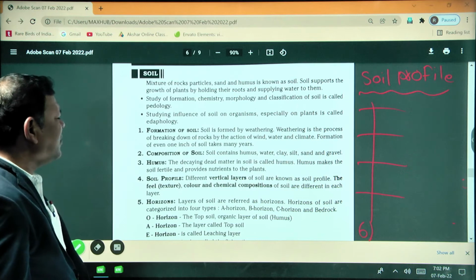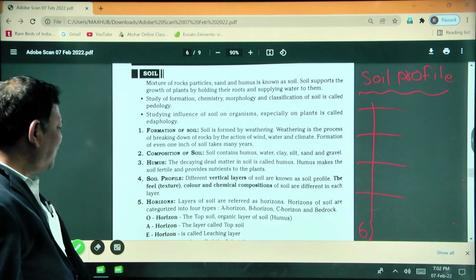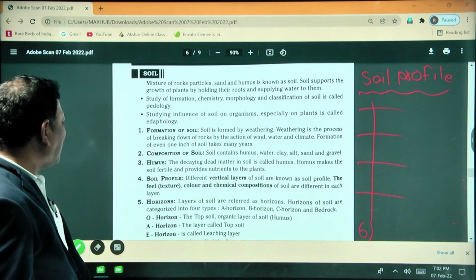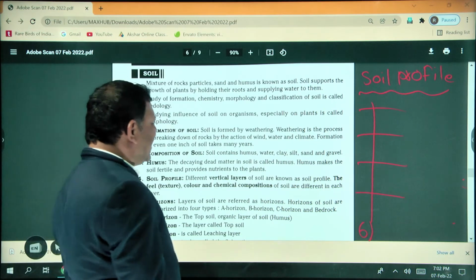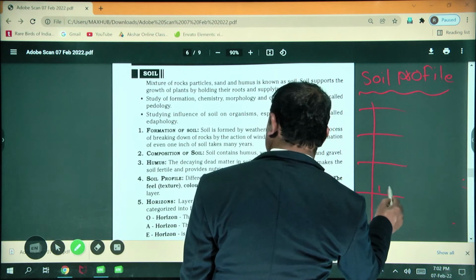That is called the soil profile. Especially in the soil profile, generally texture is present.